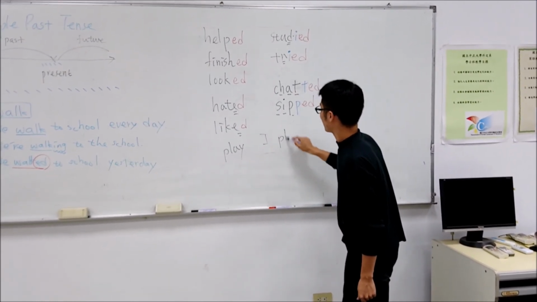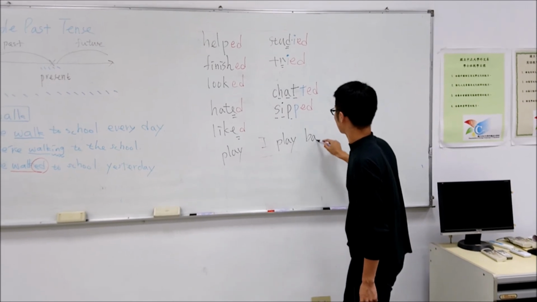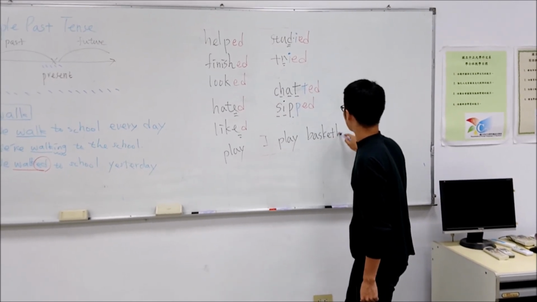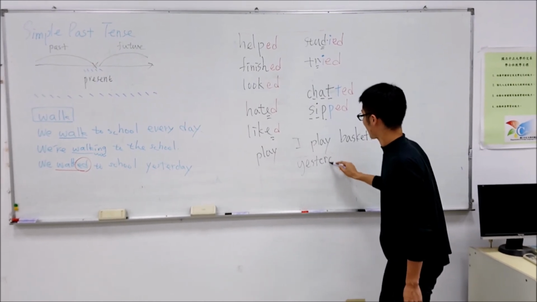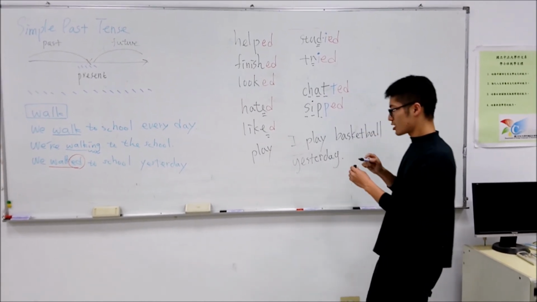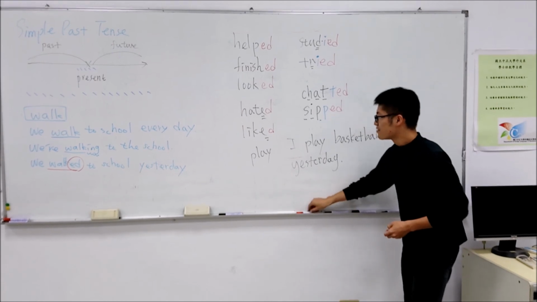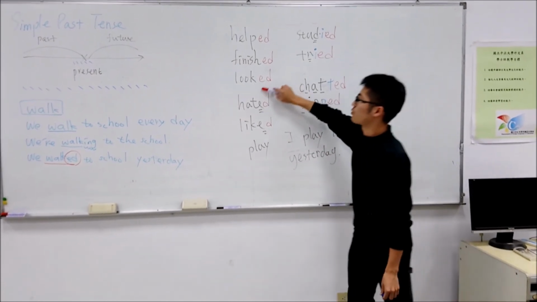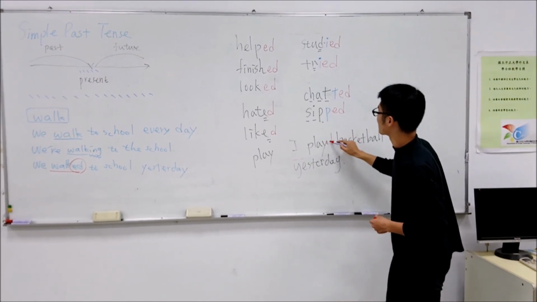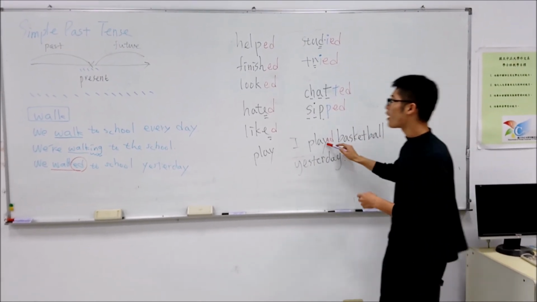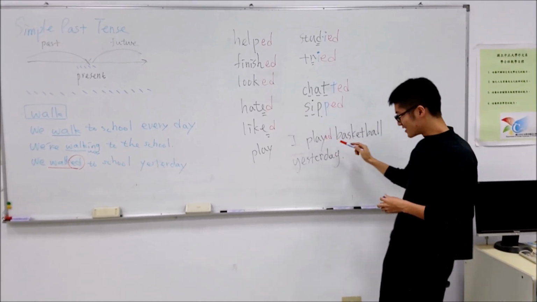I play basketball, okay, yesterday. Okay, so the verb play belongs to the first group, right? They just simply add ed. So I play becomes I played. Okay? Because before the y is a vowel, it's not a consonant, okay?